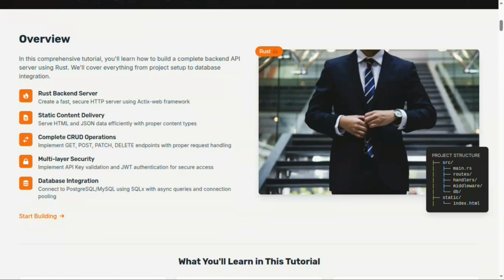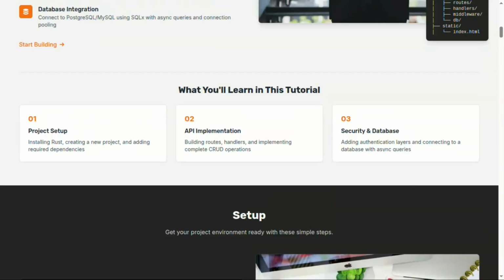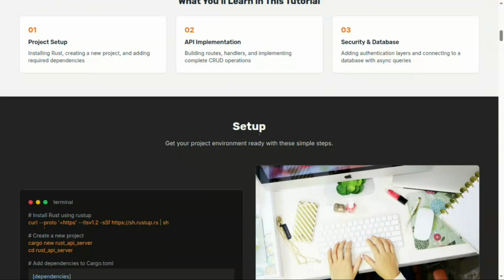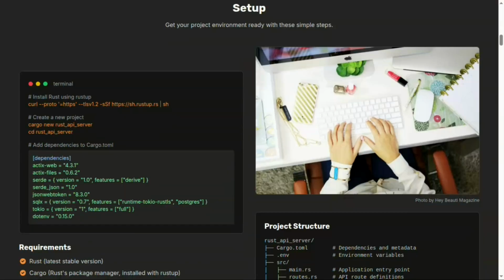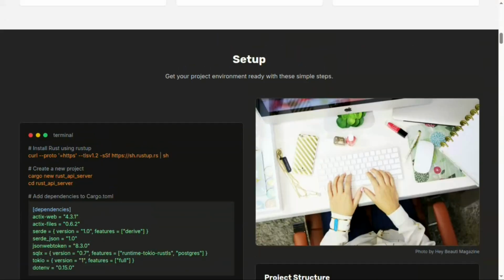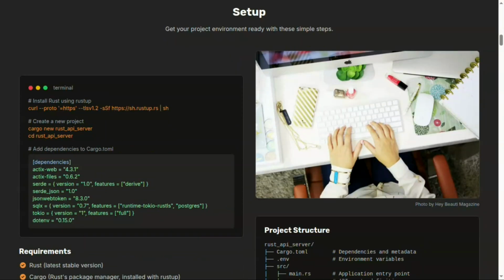Now next, we will learn how we will begin this playlist. We will first set up our project. After that, we will implement APIs and some security and databases. Okay, cool. After that, here we have shown how we can install Rust on our local system. The system that I am going to use in this whole playlist will be Ubuntu.